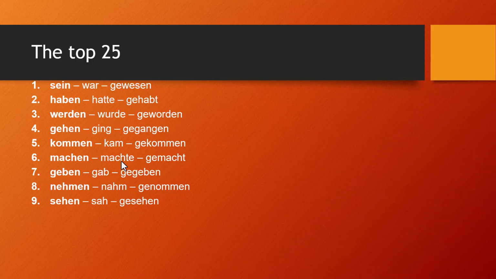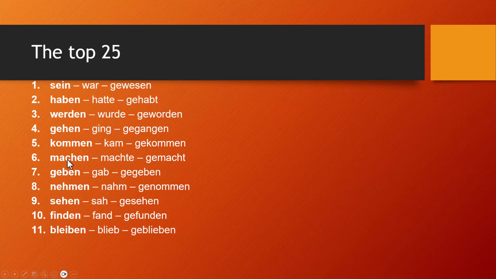Do you know all these words? Hopefully you know the English translations of these. So be, have, become, go, come or arrive, make or do, give, take, see. Finden, fand, gefunden. Again, so far we only have one weak verb. Bleiben, blieb, geblieben, to stay. Bringen, brachte, gebracht. Denken, dachte, gedacht.